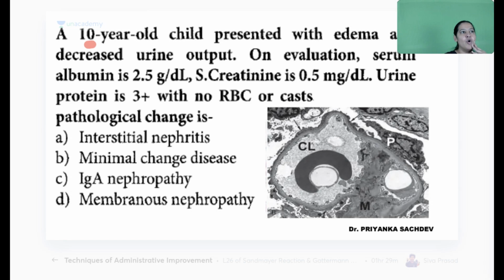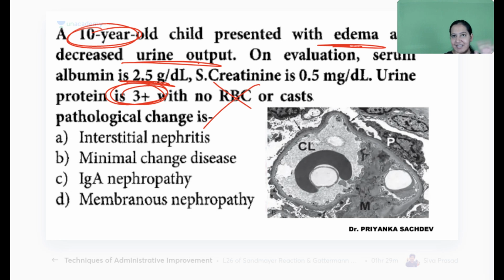Last question. A 10-year-old boy, see the age. Age is always a clue. 10-year-old boy, edema, decreased urine output. He is having hypoalbuminemia and proteinuria. And there is no RBC. It is not nephritic syndrome. No RBC means it is not nephritic, it is nephrotic.